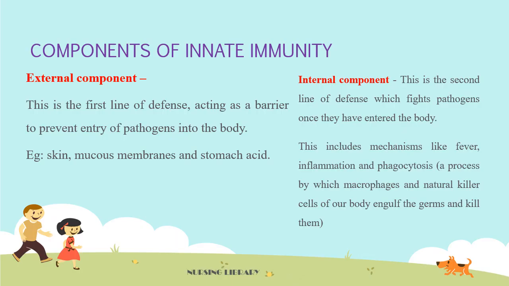Components of innate immunity. There are mainly two components for innate immunity. They are the external component and the internal component. External component. This is the first line of defense, acting as a barrier to prevent entry of pathogens into the body. Examples: skin, mucous membranes, and stomach acids.